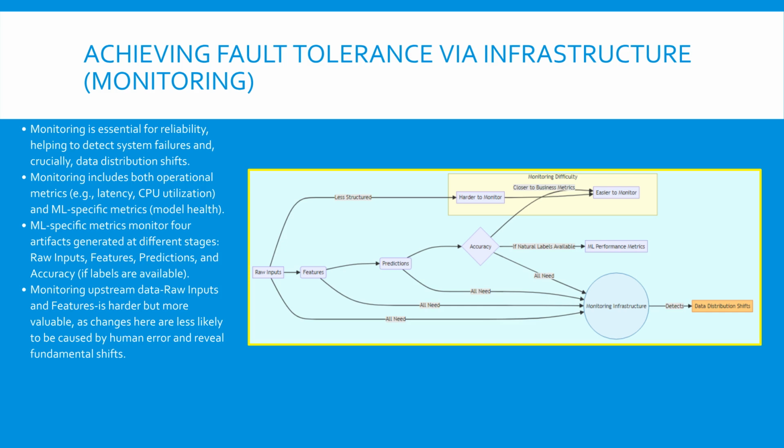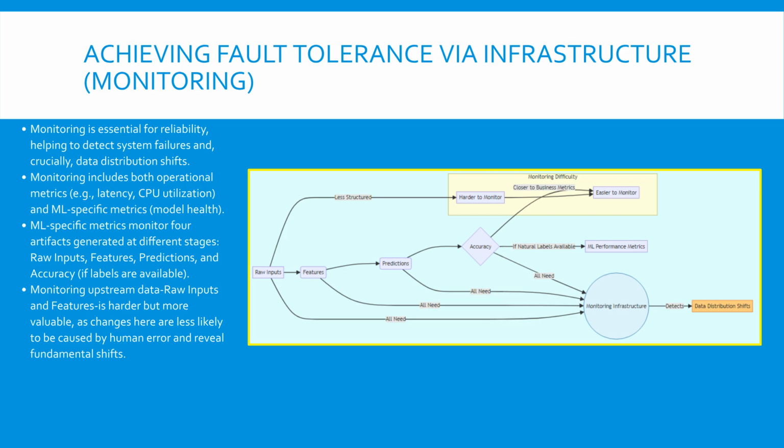This graph illustrates the flow of artifacts monitored in a reliable ML system. Data starts as raw inputs, is transformed into features, results in predictions, and, if natural labels exist, can lead to accuracy metrics. All these artifacts must be continuously tracked by the monitoring infrastructure. Critically, monitoring inputs and features is fundamentally harder because they are less structured, but changes detected at these early stages provide powerful warnings of deep-seated data distribution shifts.